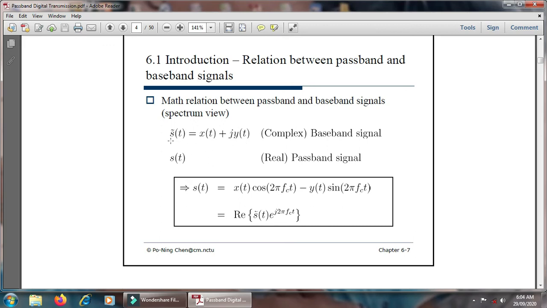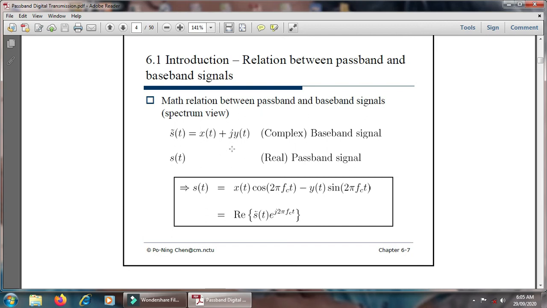So here S bar of t, which is equal to x of t plus j y of t, is the complex term, and it is represented by the baseband signal. Whereas S of t is real, and it is only the real term. There is no combination of real and imaginary; the baseband signal is the combination of the real and imaginary.